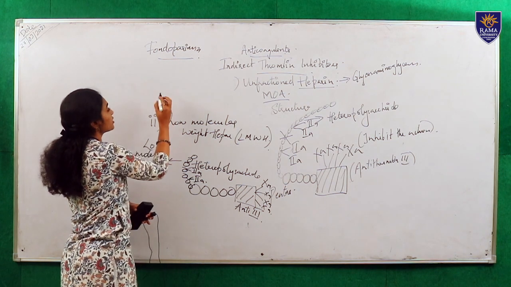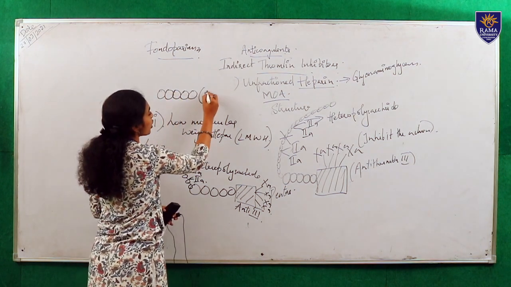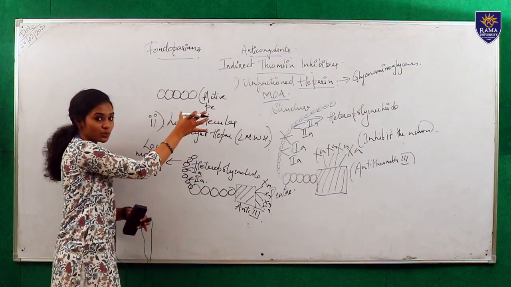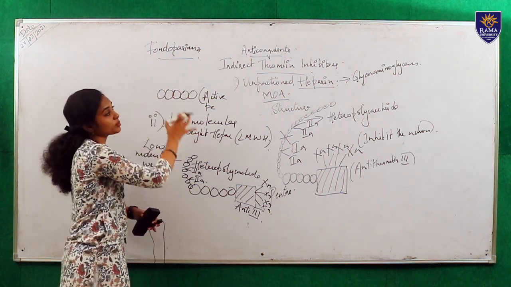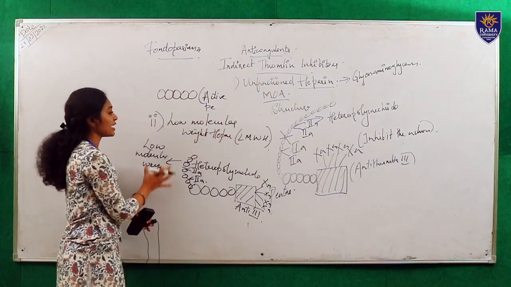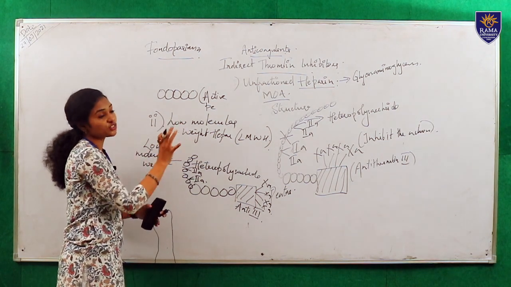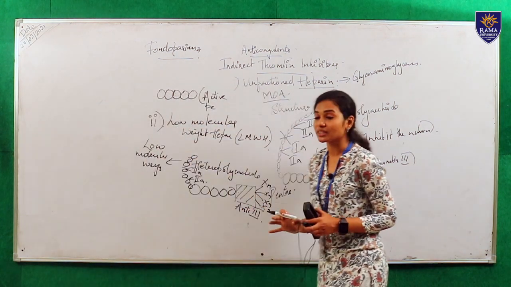In this structure, it has only the active pentasaccharide, which will go and bind with antithrombin 3. This is a synthetic drug derived from the unfractionated heparin and low molecular weight heparin. These are the classification of indirect thrombin inhibitors.